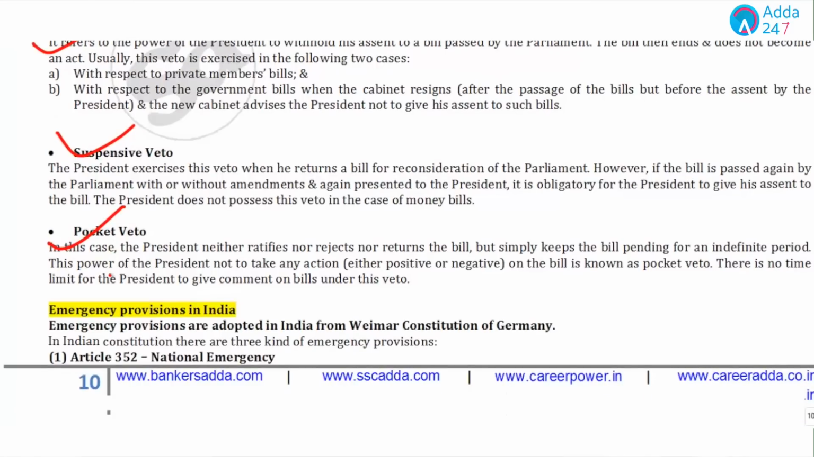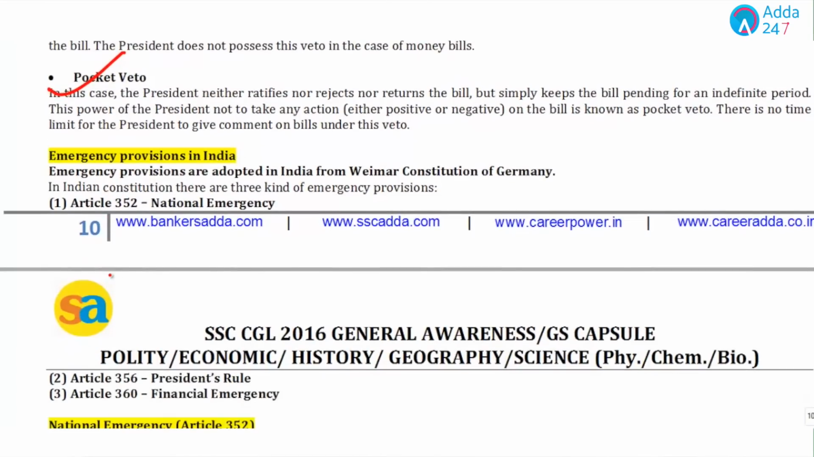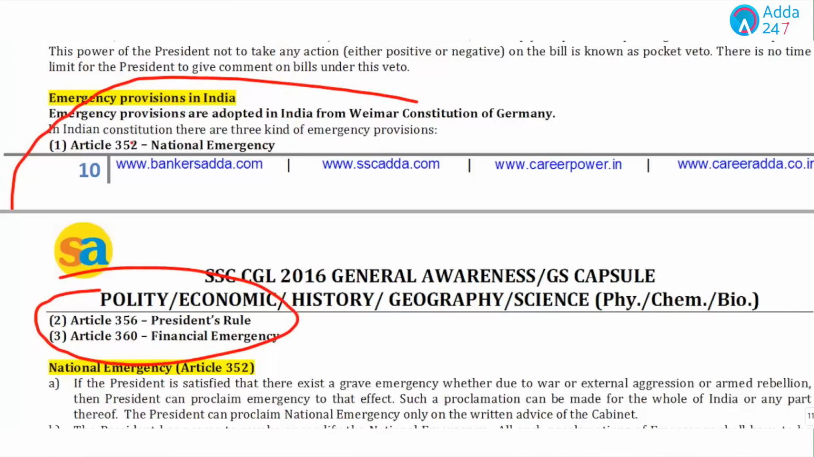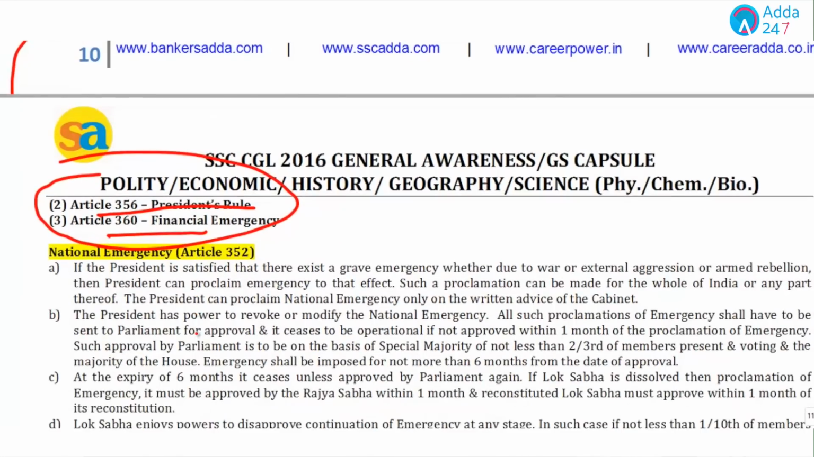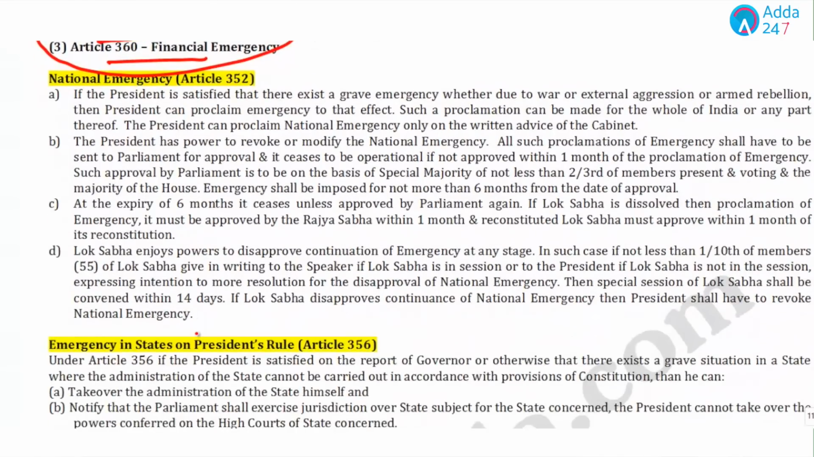You can read it. Now, the next important topic is emergency, and before starting what all is national emergency or president rule or financial emergency, please go through and learn the article numbers, which clearly means Article 352, national emergency, Article 356, president rule, Article 360, financial emergency. Now, let's discuss some of the important points related to all these three types of emergencies.